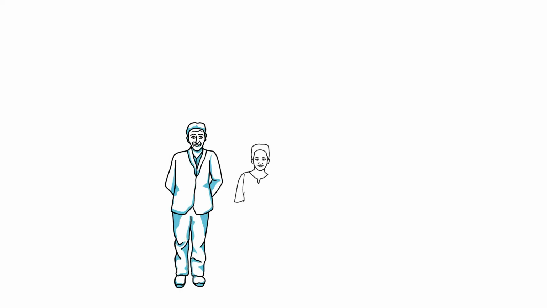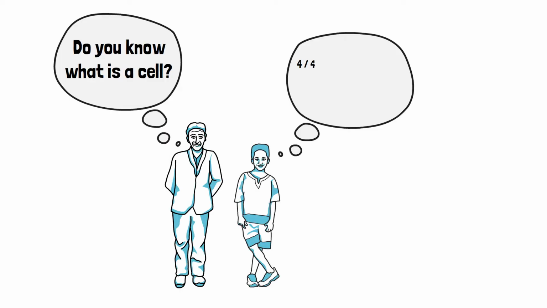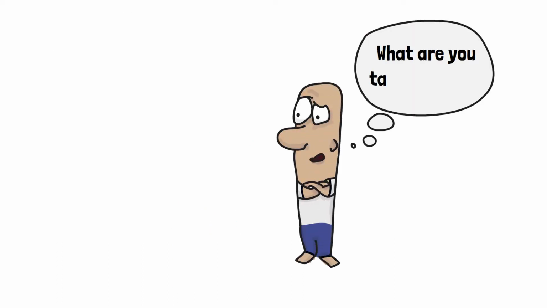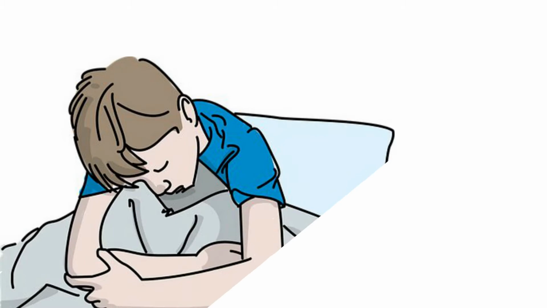One day a teacher asked his student, "Do you know what is a cell?" He replied, "Cell is a 4x4 room where my uncle spent his 8 years," and he said those were the very worst days. The teacher, confused, asked, "What are you talking about?" The student replied, "Central jail." After that, teacher became unconscious.